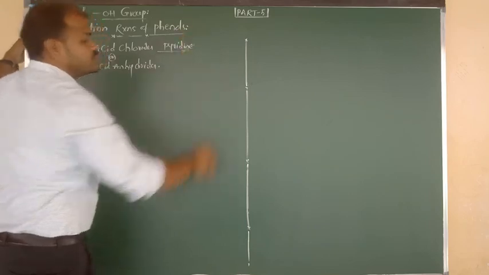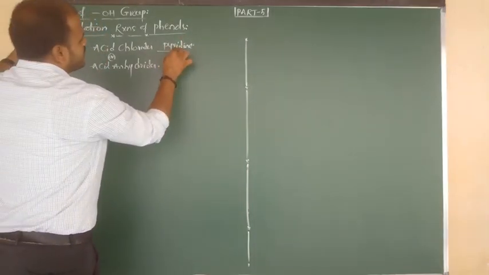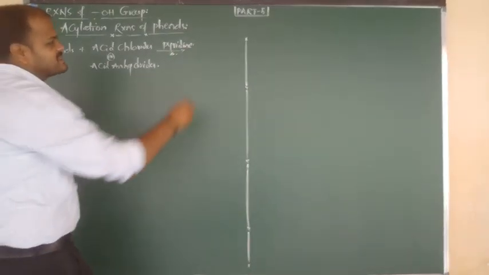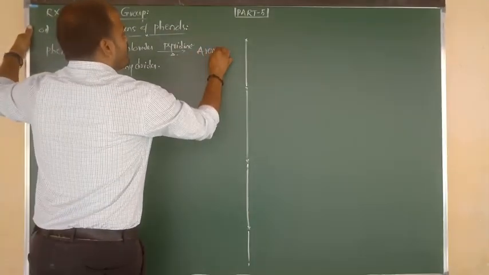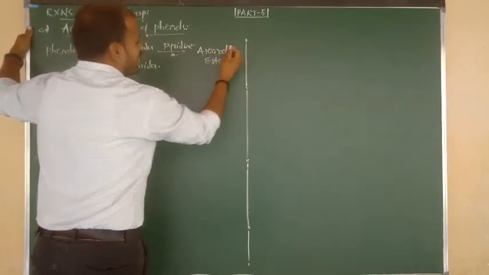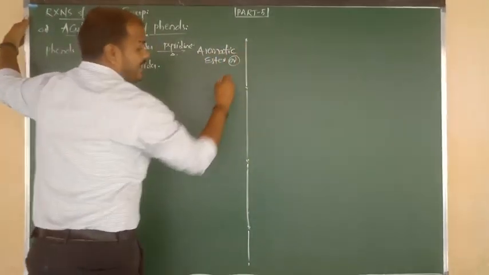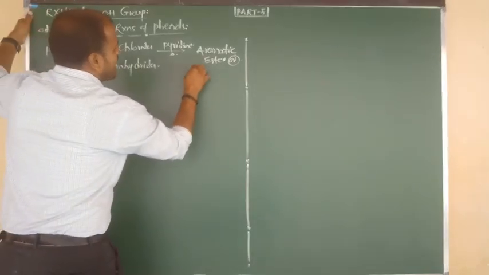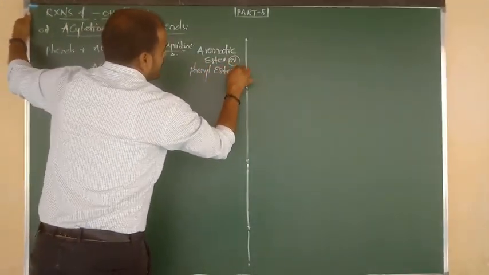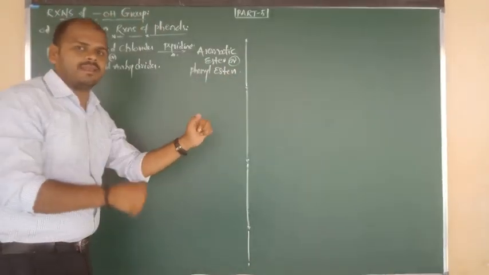Which catalyst we are going to use? Pyridine. Of course, a little bit of temperature to use करना ही पड़ता. And here the product we get is aromatic esters. Which product we are getting, beta? Aromatic esters, and we can also say another name: this is known as phenyl esters. I am not saying phenol, phenyl.